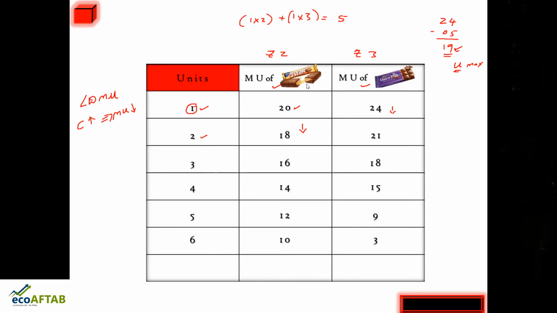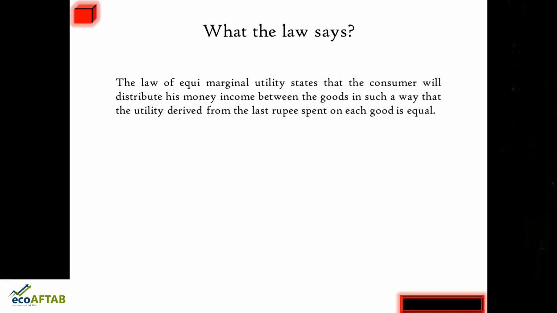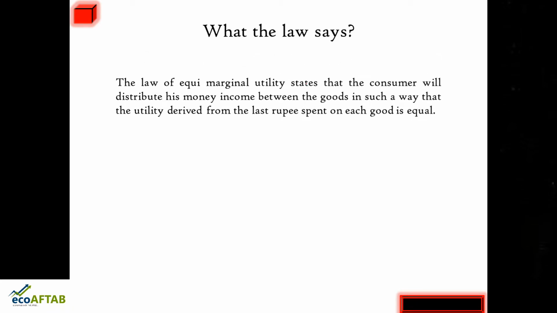Now we need to know what is the combination, how many 5-stars and how many Dairy Milks will give him the maximum satisfaction. So this is what the law of equimarginal utility tells us. The law of equimarginal utility states that the consumer will distribute his money income between the goods in such a way that the utility derived from the last rupee spent on each good is equal. So here you need to pay attention to this particular line.